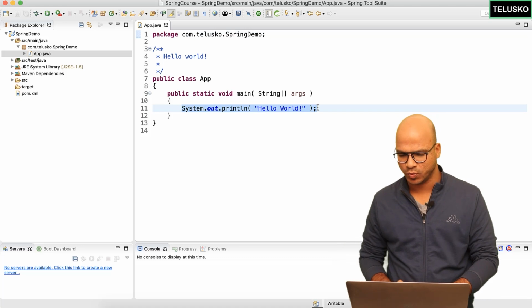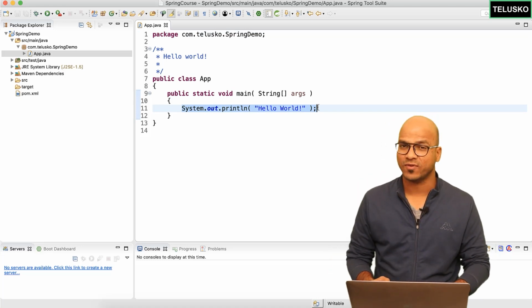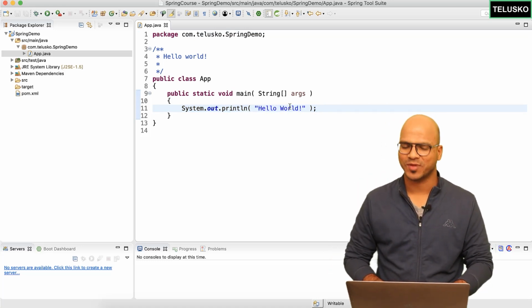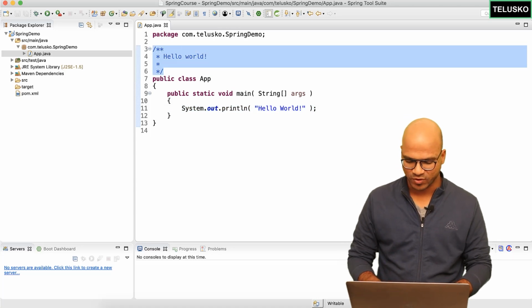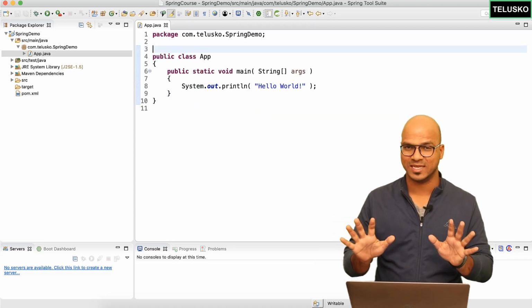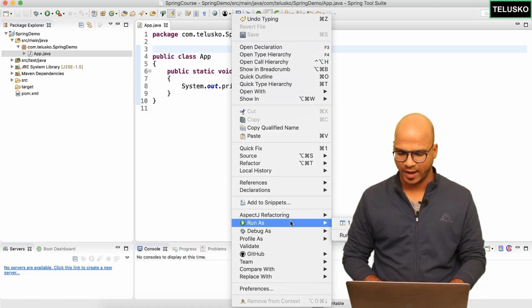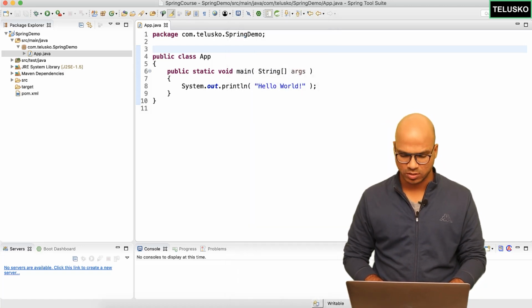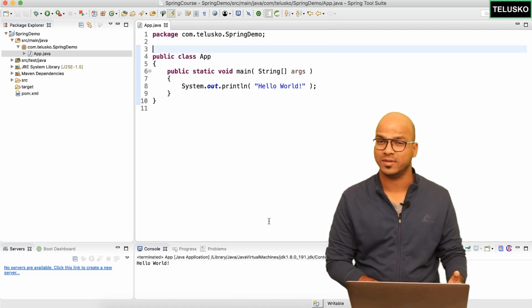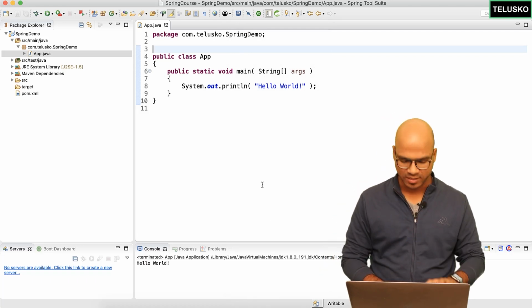So let me remove this hello world. First of all, let me just verify if everything is working. That's what we do, right? When you create a new project, we just have to verify if the thing which you are working with is working. So let's right click here and say Run As Java Application. You should see some output in the console and it says hello world. That's great. At least this is working.